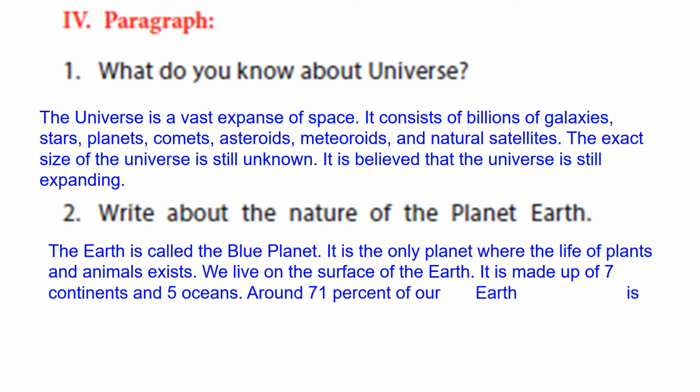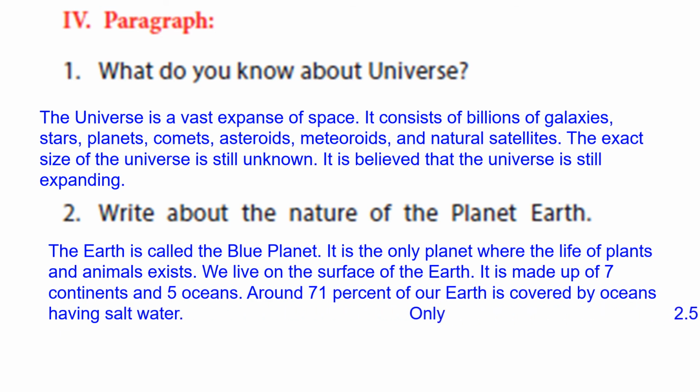Around 71% of our earth is covered by oceans having salt water. Only 2.5% water is fresh, of which only 1% we are using. This is the paragraph answer. You have to give like this.